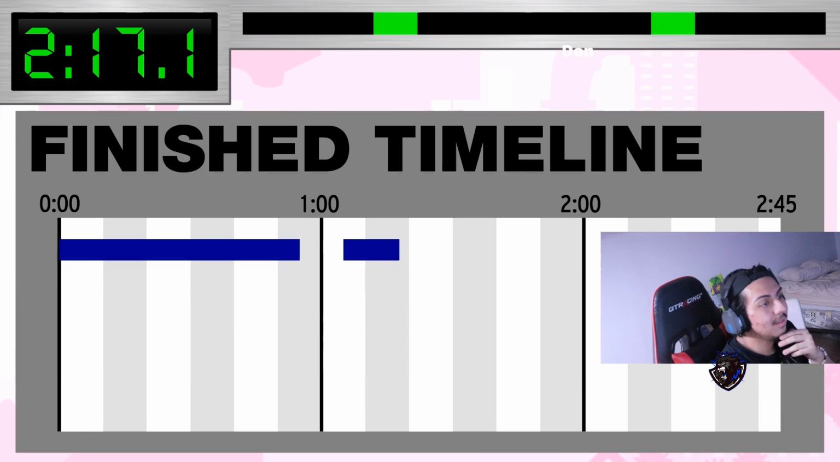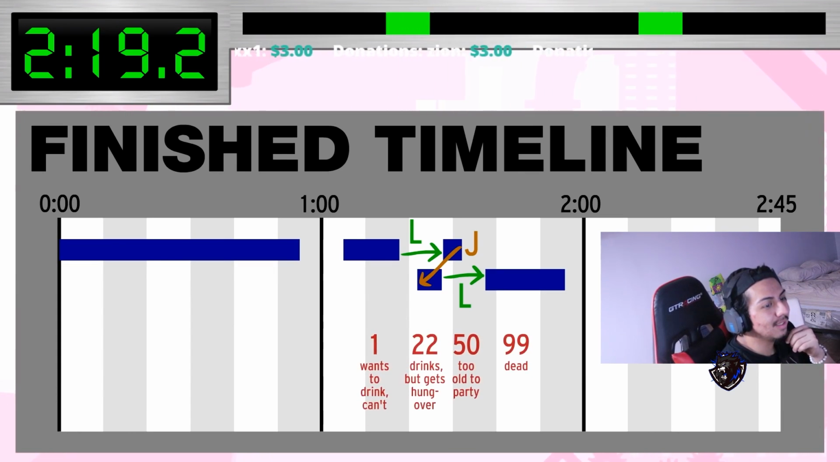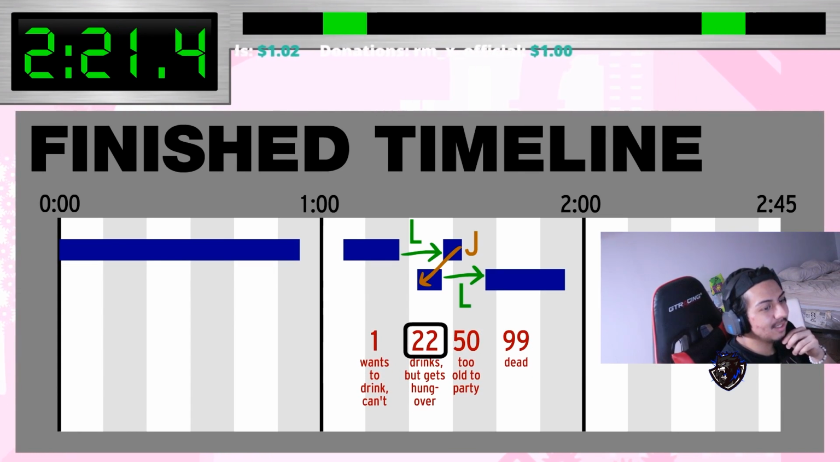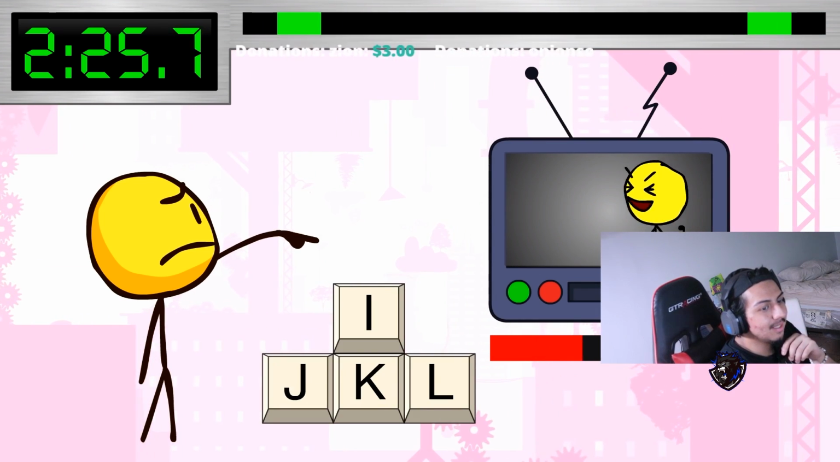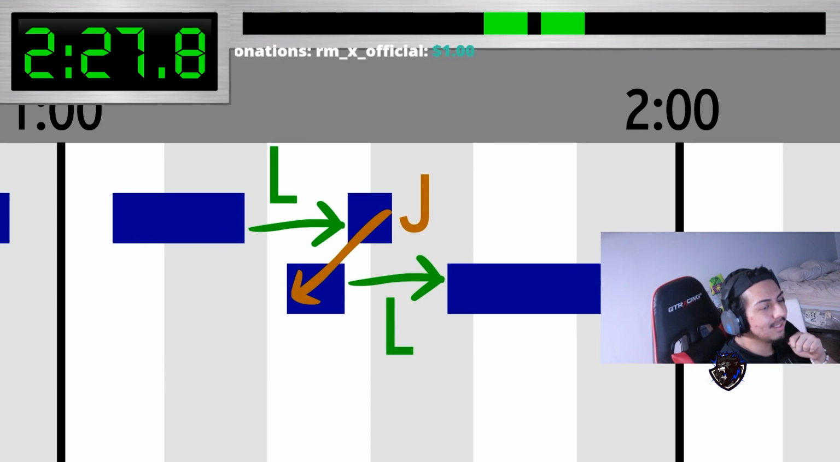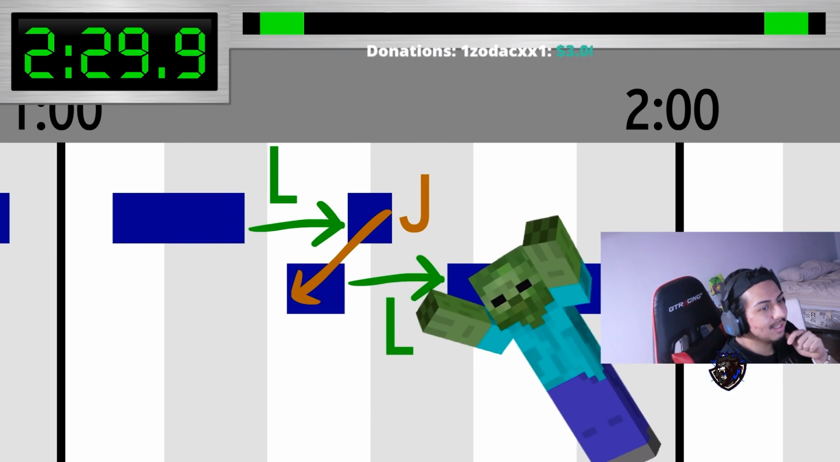Next, I had you do an LJL press to toy around with the baby's age so he could legally drink vodka from his glass. Be warned, J presses can easily cause infinite loops. It takes an L press on either side to prevent that. Well, that last L press killed me.